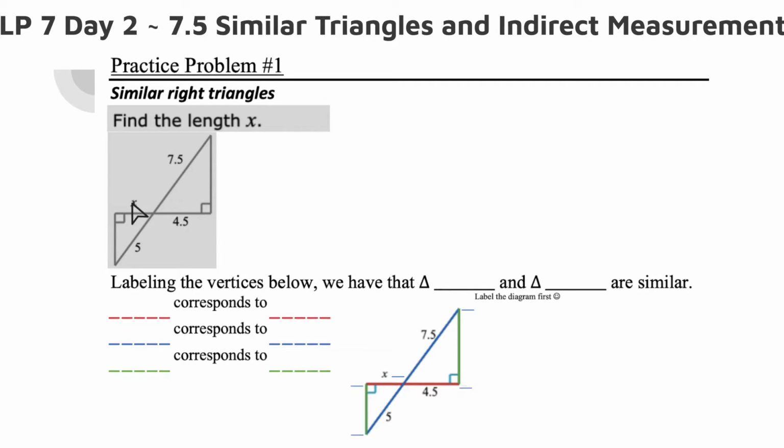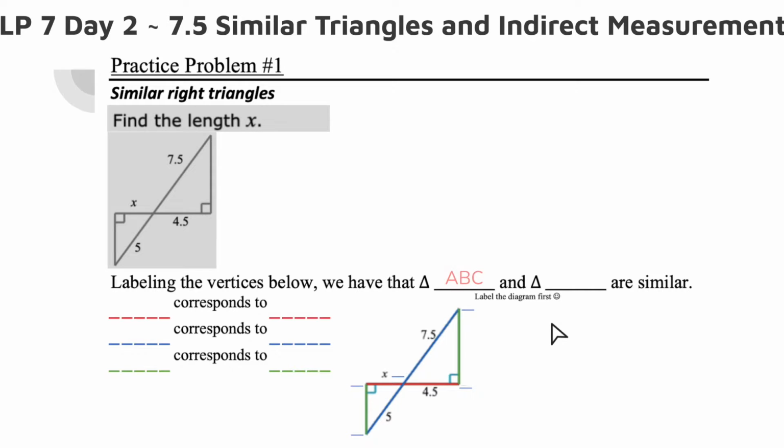Make sure you put the X, the 7.5, 4.5, and the 5 here. If you need to, pause the video, because I'm just going to keep talking here, but you might need a few extra seconds to draw that. We're going to label the vertices below. Vertices are all these points, right? We're going to label them so that we can actually look at corresponding sides. Remember, corresponding sides are the ones that relate to each other.